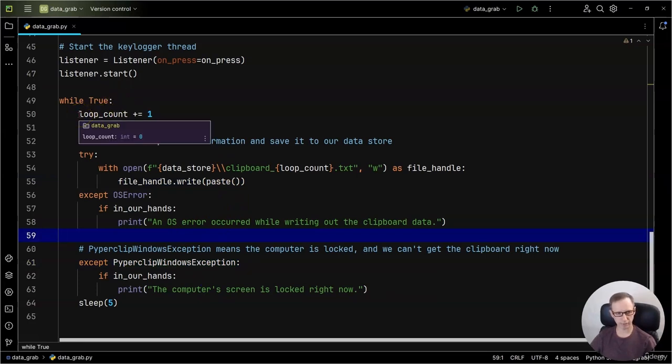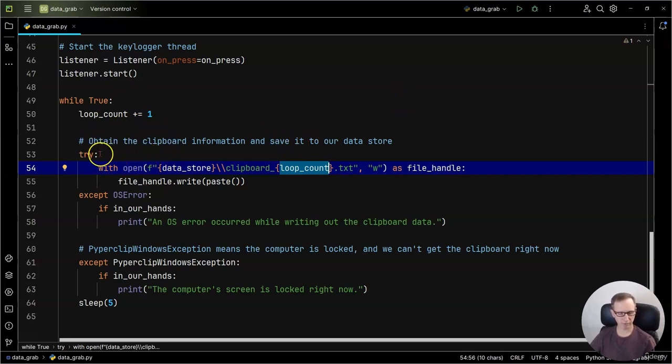So first thing I do, I increment the counter because we initialize it at 0. So the first file that we write out, see I'm using loop count in that file name. So we want the file name to have a 1 in it the first time through, not a 0. So I'm incrementing it ahead of writing the file. And for beginners, if you're not familiar with this syntax here, think of it as loop underbar count equals loop underbar count plus 1. So we're taking whatever was in loop underbar count previously, we're adding 1 to it, then resaving it. So it's a way to keep counting up.